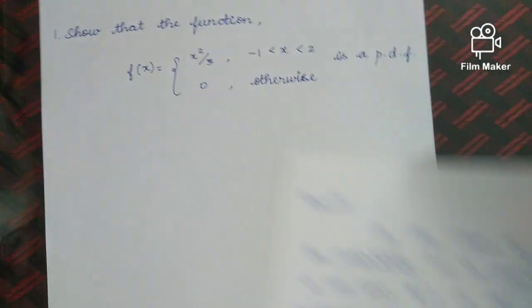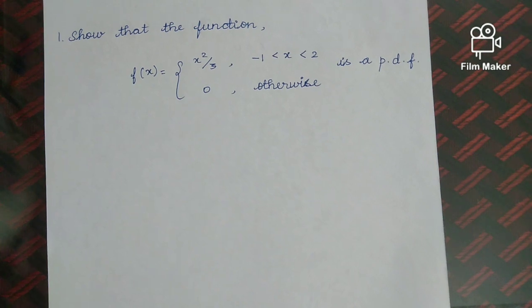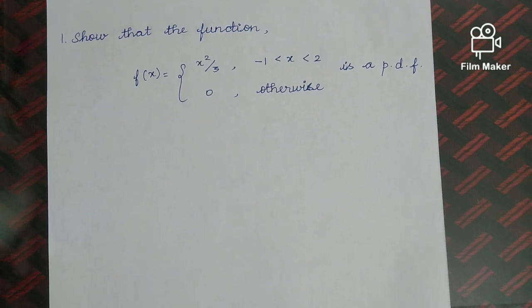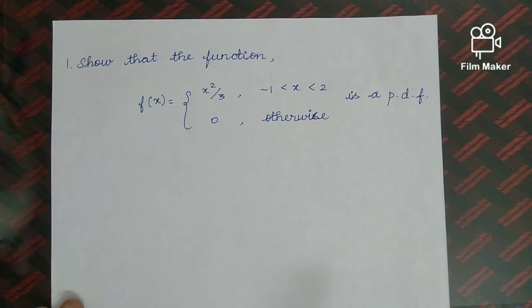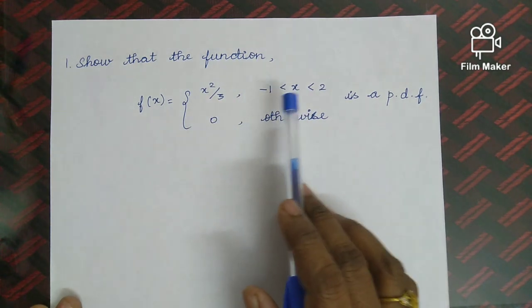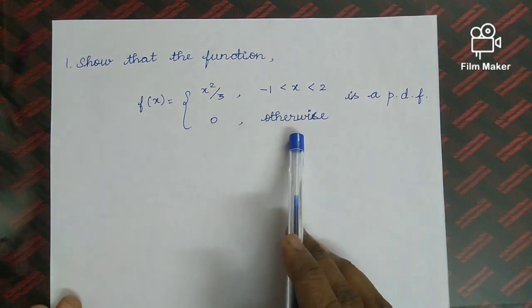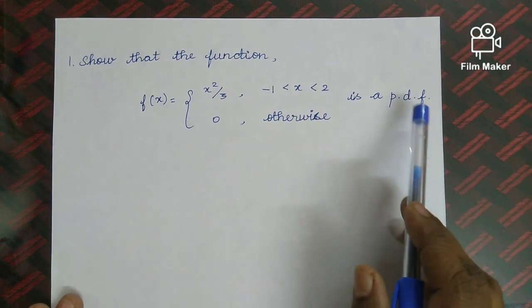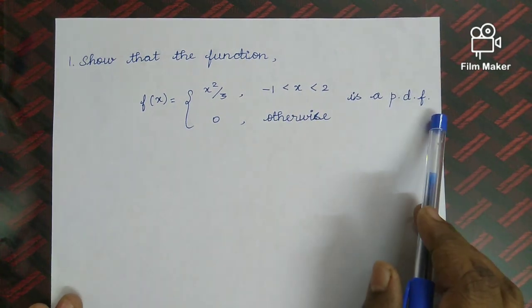Okay, now we will see some problems under the probability density function. Look at the first question. Show that f(x) = x²/3 for -1 < x < 2, 0 otherwise, is a p.d.f. p.d.f means probability density function.